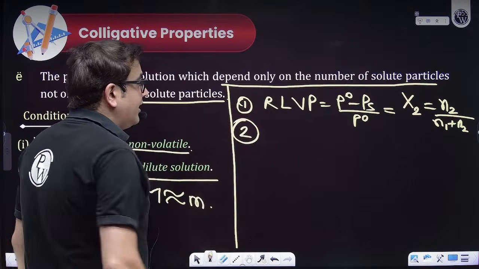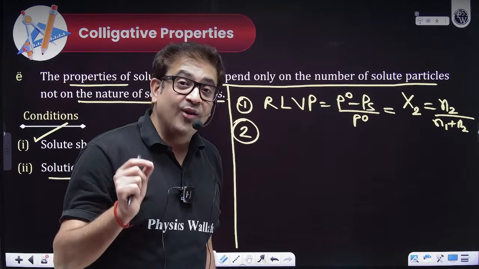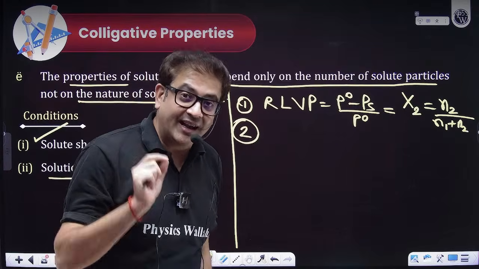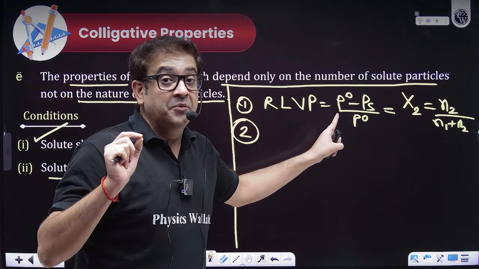What is the second colligative property? I am being quick over here. Sir, once you have added a non-volatile solid solute in a volatile solvent, similarly that we have discussed, sir, pressure is decreased.